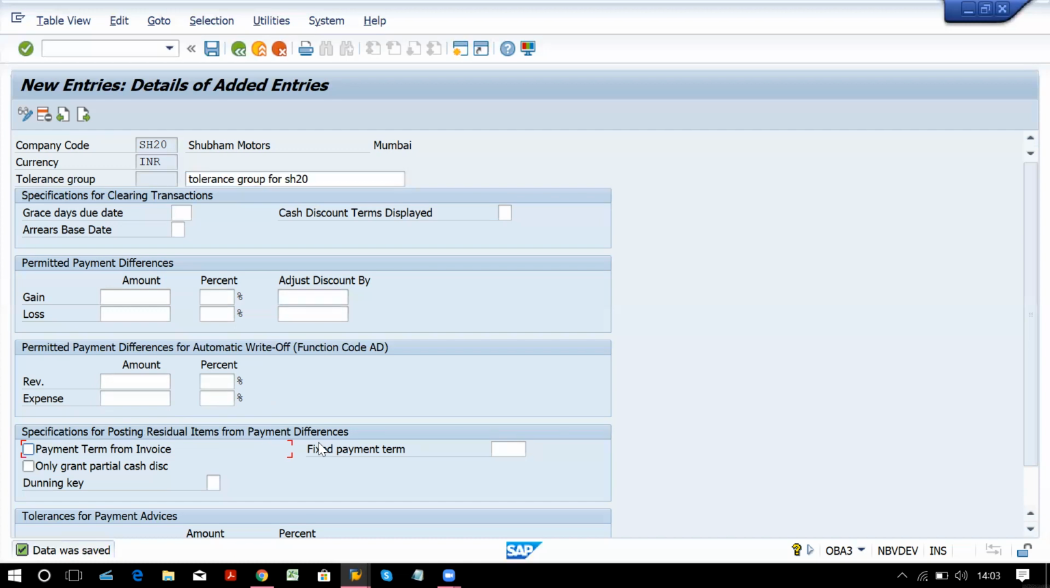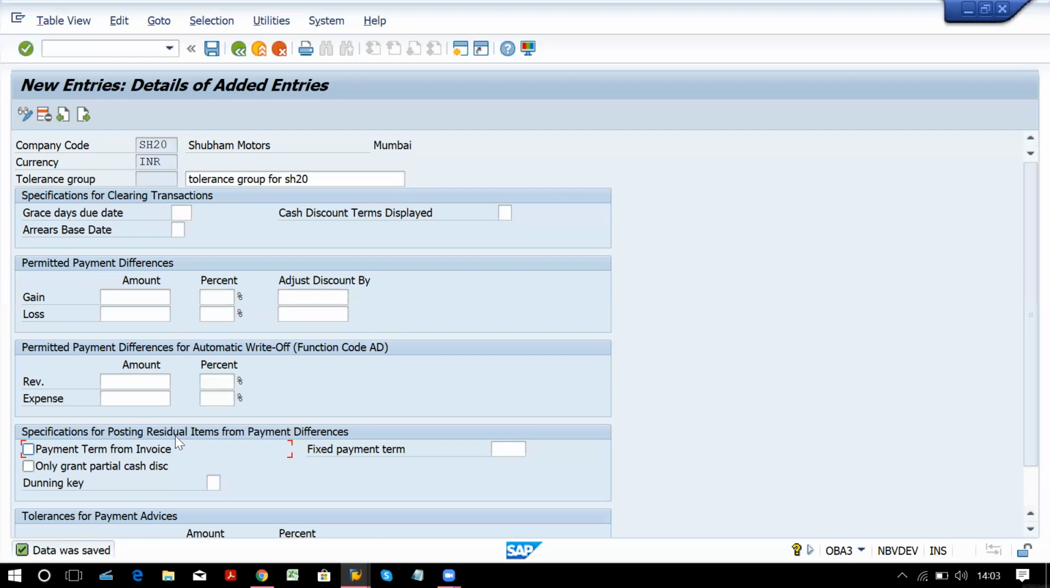What is residual item now? Residual item in SAP means that it is a partial payment, but there is some reason behind it. This partial payment can be due to some goods being lost in transit, lost by fire, or damaged in transportation or anything. Any partial payment that you are receiving with some reason is called residual item in SAP.